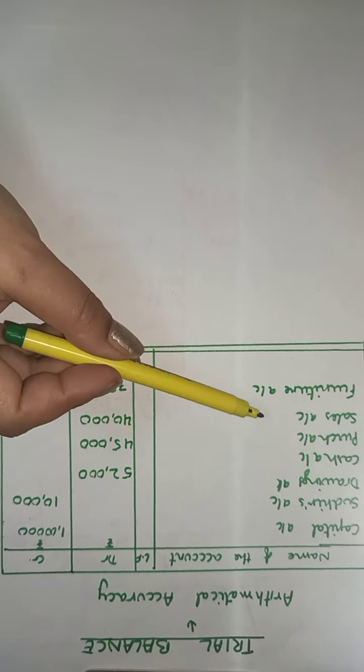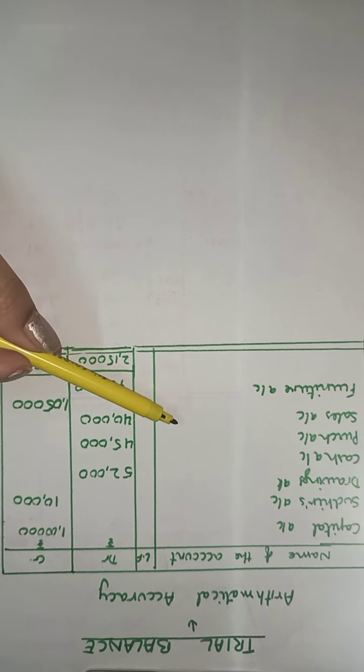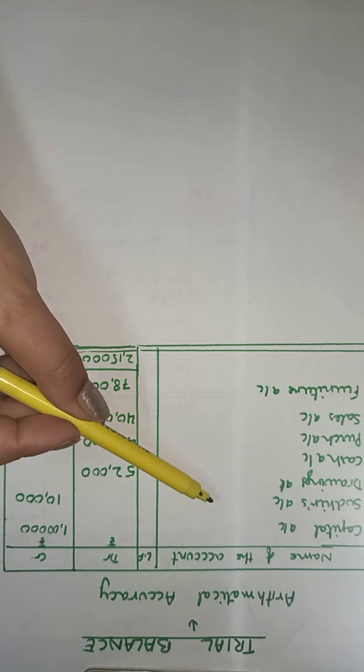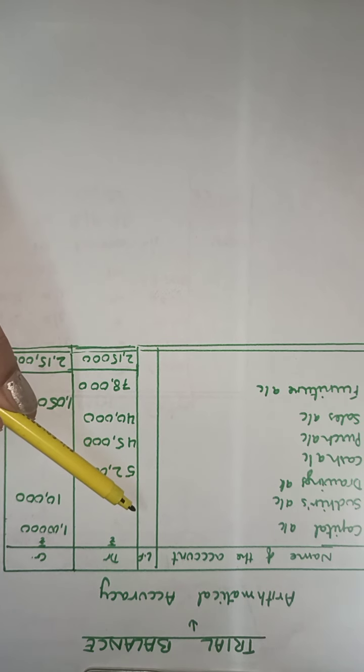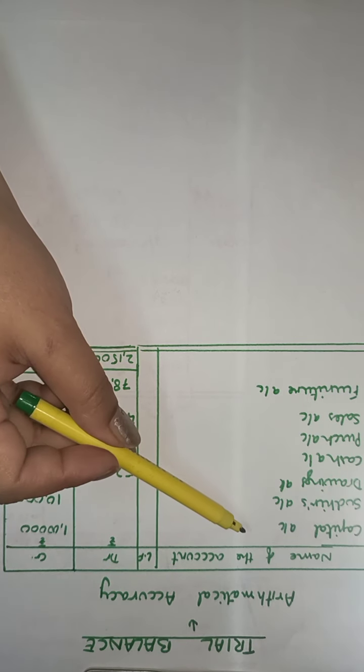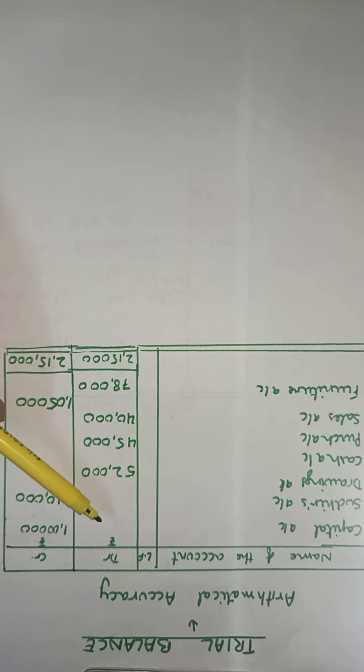The first broad column states the name of the account for which the ledger has been made. Next, the ledger folio column. You know the folio. Folio means the page number from where this ledger balance has been taken. Then come the amount columns, the debit amount and the credit amount.